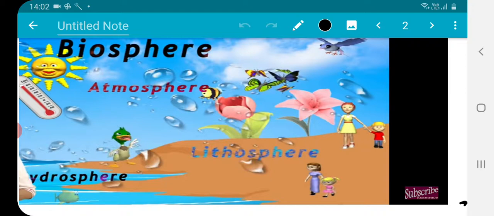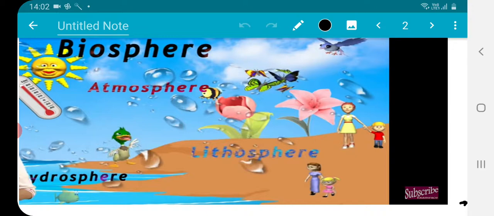Begin our chapter number 15, that is life on the earth. How does this life on the earth survive due to different parts of this earth? Life on the earth lives with the help of atmosphere, lithosphere, and hydrosphere. Whatsoever I have told you, atmosphere is related to atmospheric things, I mean to say air pressure, sunlight, and temperature.